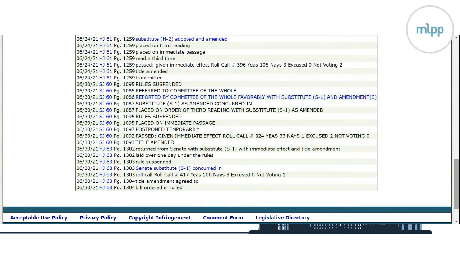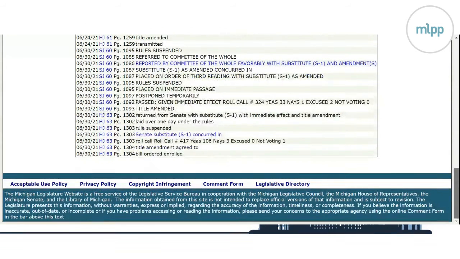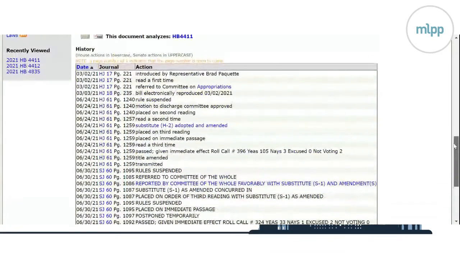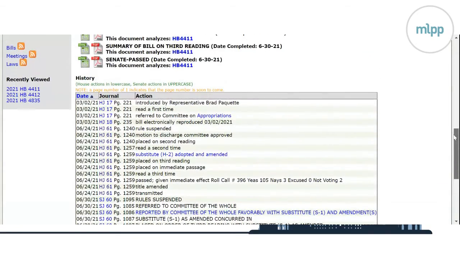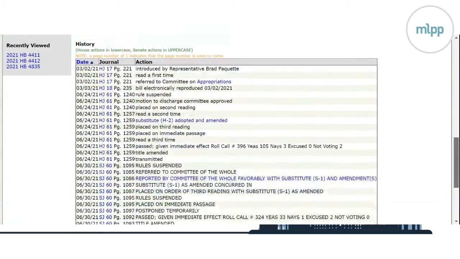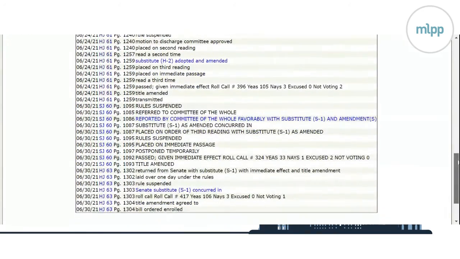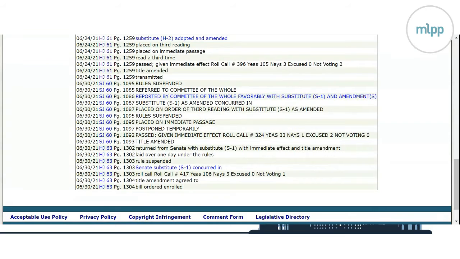So this is a real quick overview of the resources that are available at the legislative website, specifically related to looking at bills, both the substance of the bills, the sponsorship of them, where they're at in the process, and how the votes went. Again, this is just an overview. We're going to be getting into other aspects of this process further, in particular looking at the committee process and how to engage with that. But hopefully this is helpful to understand that this website is available.